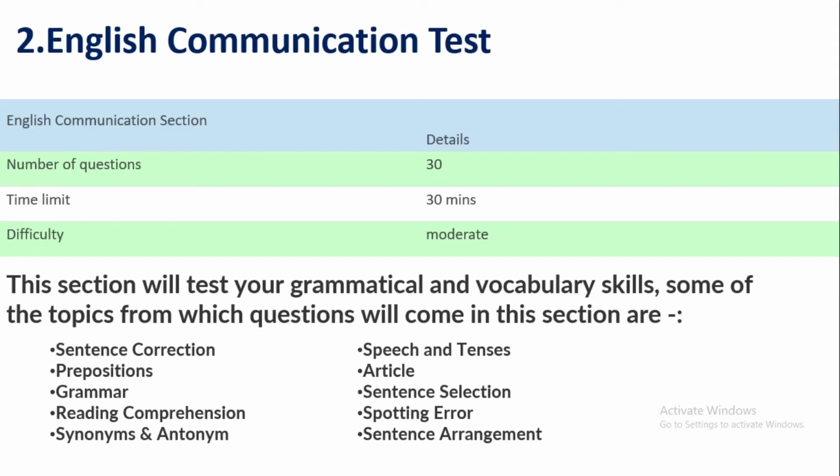After that, the second one is the English communication test. There will be 30 questions, the time limit will also be 30 minutes, and the difficulty level is moderate. These are the topics you should cover if you are going for Capgemini: sentence correction, prepositions, grammar. You can take a screenshot of all of these topics.